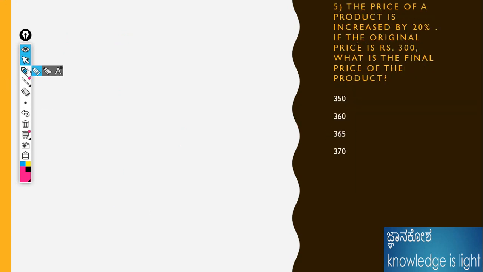Okay, here the problem is the price of the product is increased. I will show both methods. Which one is preferred, you can do from your end as well. The price is rupees 300. You need to find the final price. I will do it from scratch, the formula method initially. What is the initial value? Original value, initial value is 300. That means CP multiplied by the difference in percentage is equal to SP.